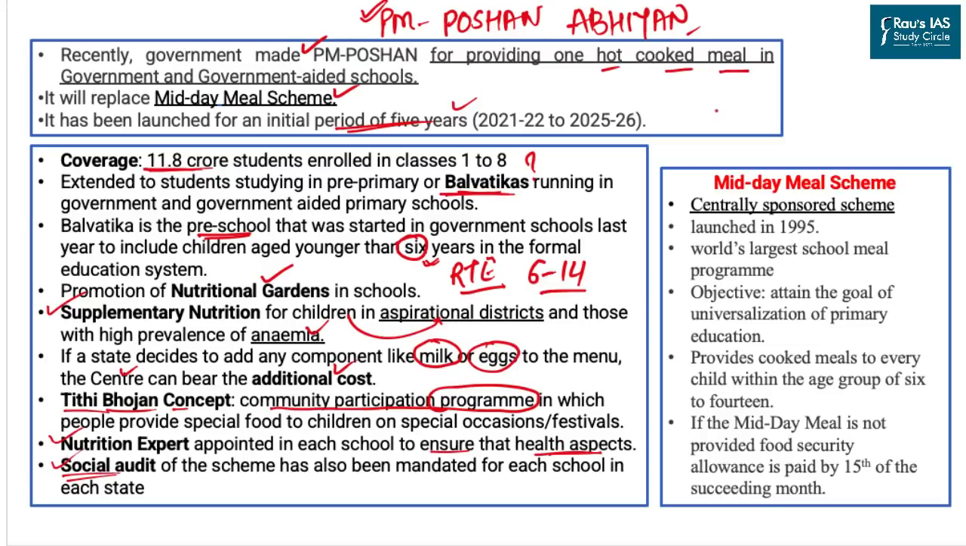Now, all these points are important for your prelim examination. However, you can also quote these as an example to show what the government is doing in order to enhance the nutritional requirement in the country.